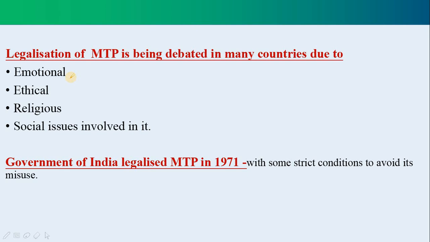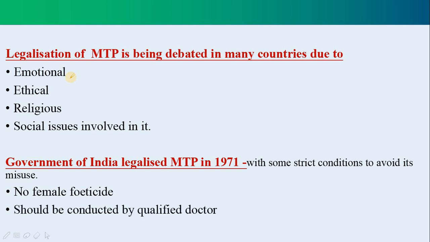The Government of India legalized MTP in 1971 with some strict conditions to avoid its misuse. That is, no to female feticide. In India, female feticide is illegal, and MTP should be conducted by a qualified doctor. In most hospitals, MTP is not conducted unnecessarily.